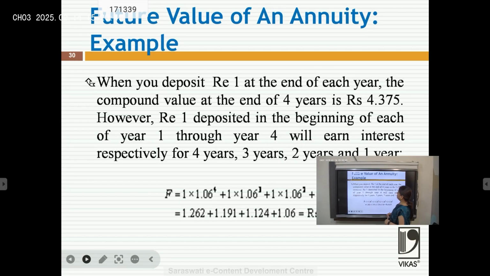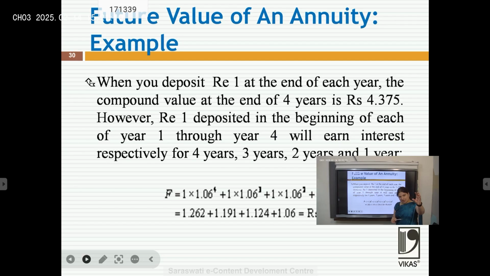Future value of an annuity example: when you deposit rupees 1 at the end of each year, the compound value at the end of 4 years is rupees 4.375. However, if the rupees 1 is deposited at the beginning of each year, years 1 through 4 will earn interest respectively for 4 years, 3 years, 2 years and 1 year. The value would be 4.637.